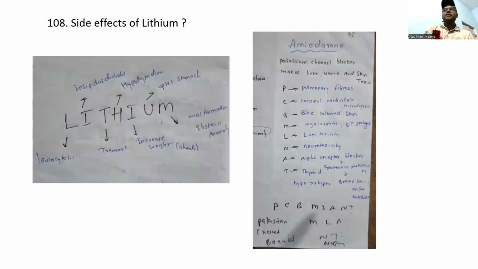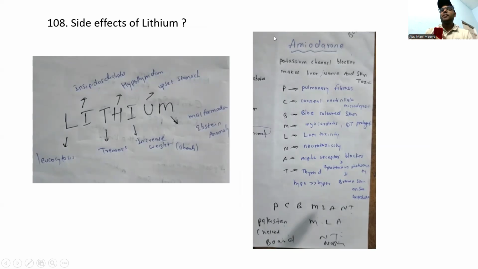Then side effects of lithium. Remember the mnemonic as LITHIUM itself. L, leukocytosis. I, insipidus, diabetes insipidus. T, tremors. H, hypothyroidism. I, increased weight, obesity. U, upset stomach, having GI problems. M, malformation, that is the Ebstein anomaly. It's very simple.